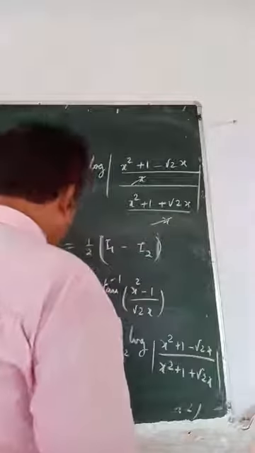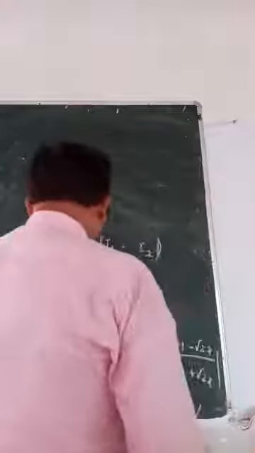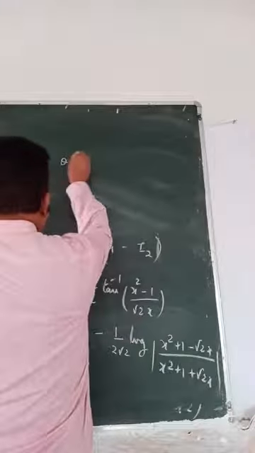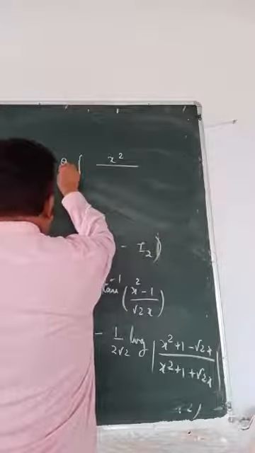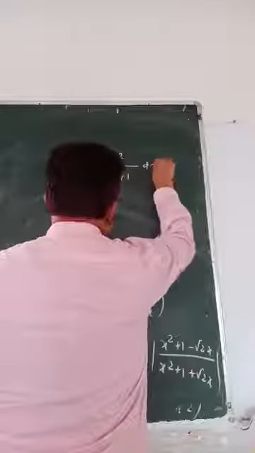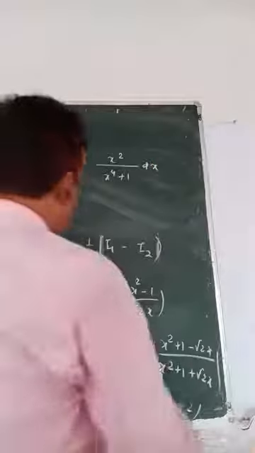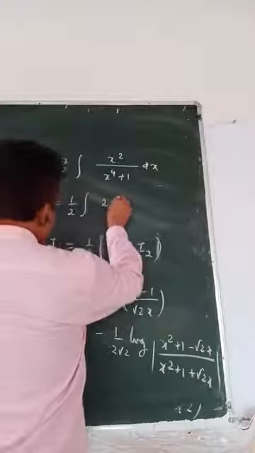Okay, this I did. Now let me go back to a question which I had given. What is that? I had given a question, x square by x4 plus 1. This question how will you do? Same thing, make it half of 2x square.